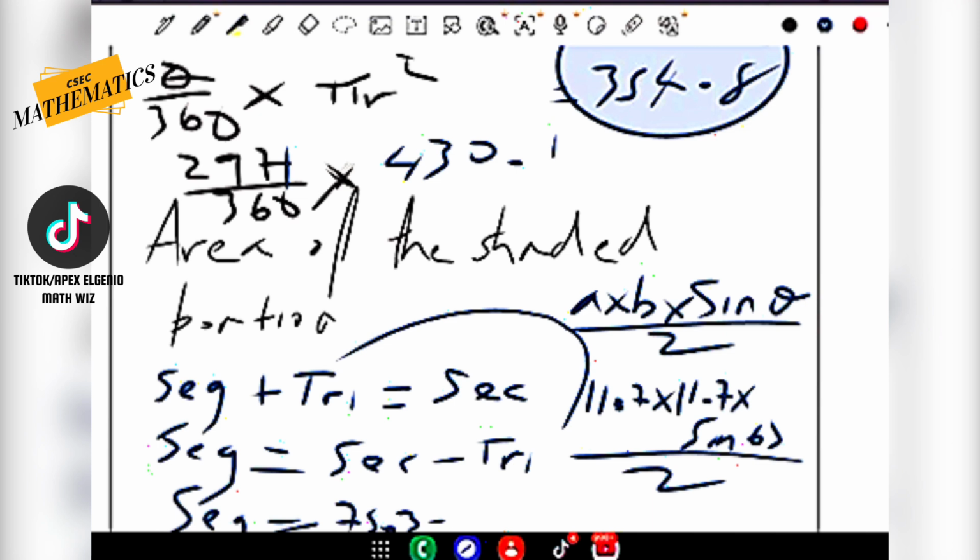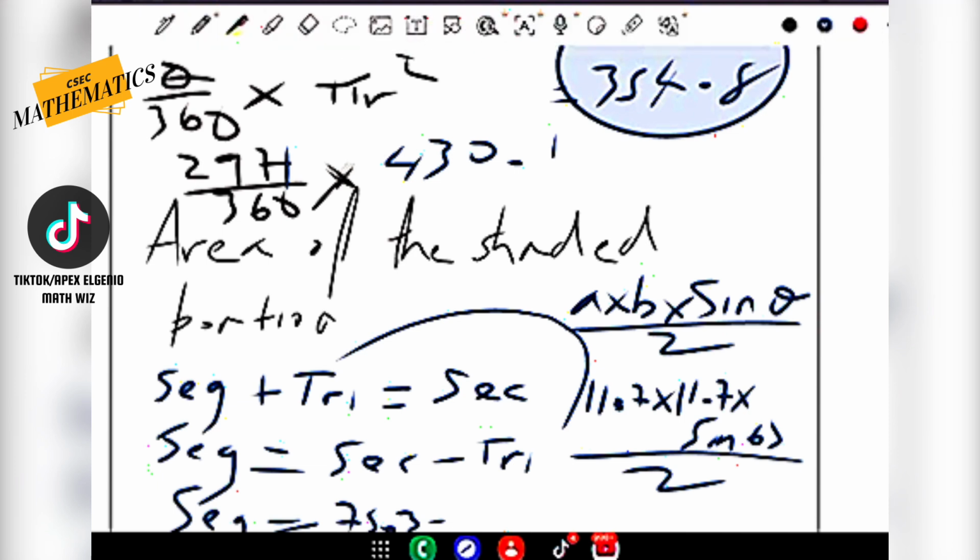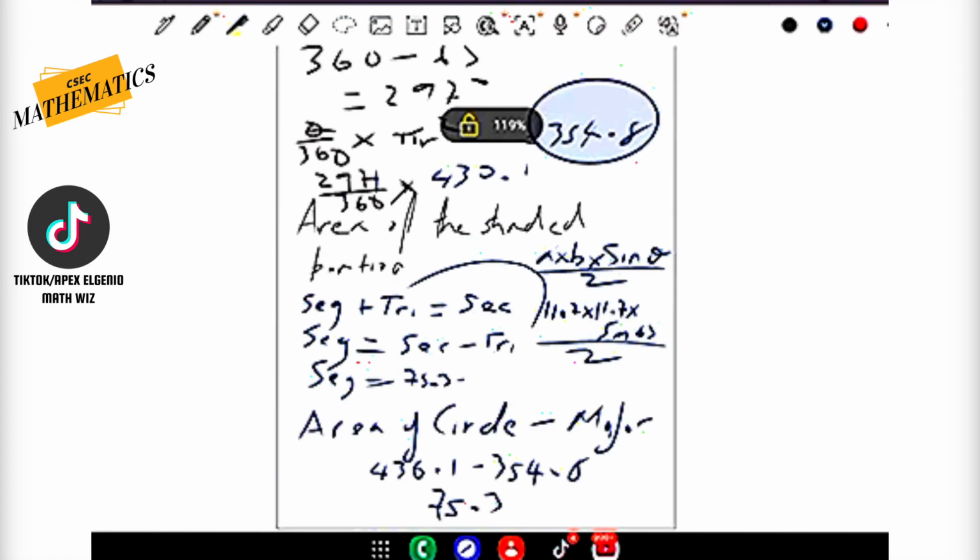11.7 times 11.7 times the sine of 63 equals, and then we're going to simply divide it by 0.98, or just to make it simple, guys, let's call it 61. All right, so that would be the area of the triangle.